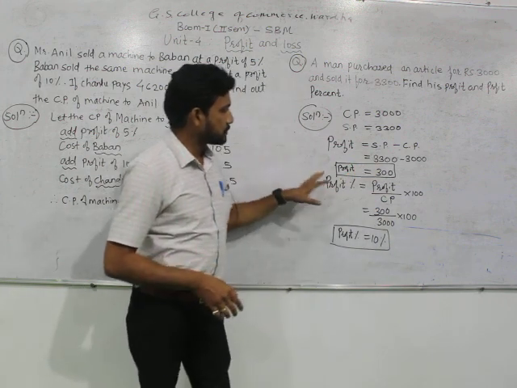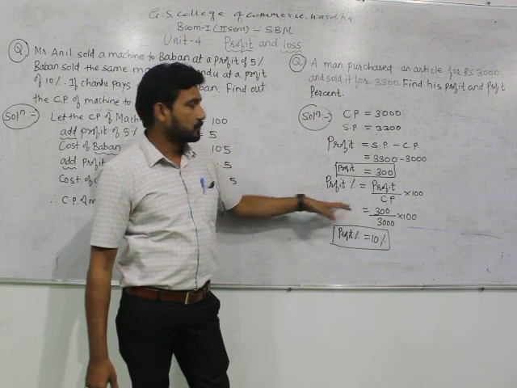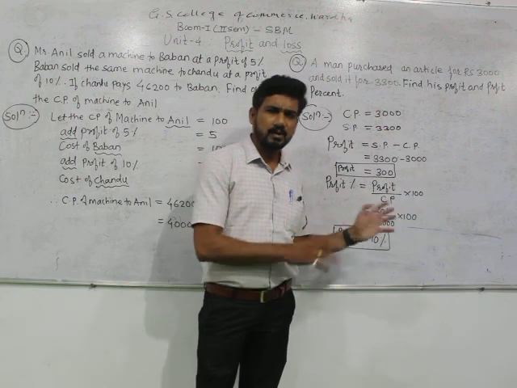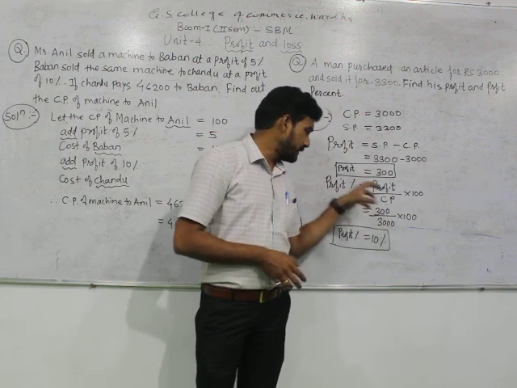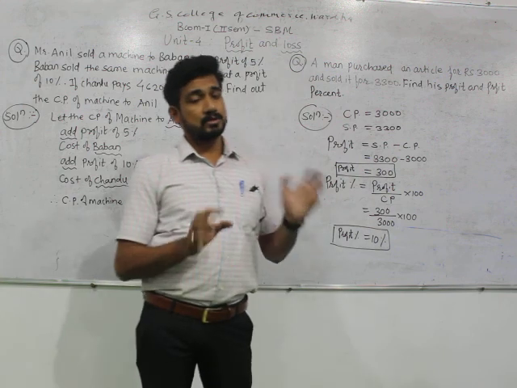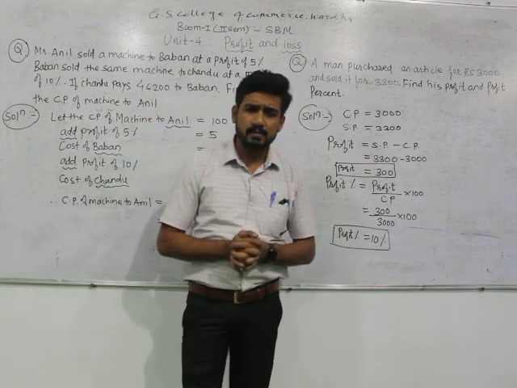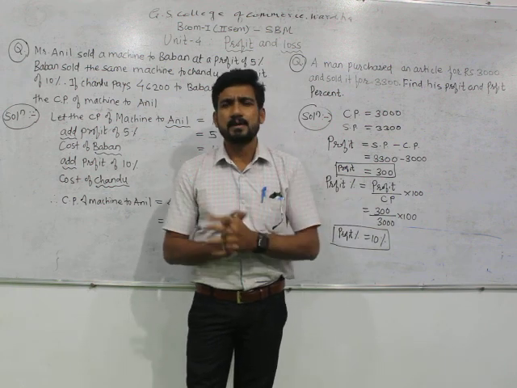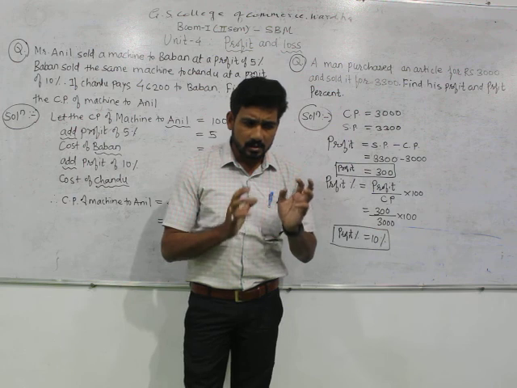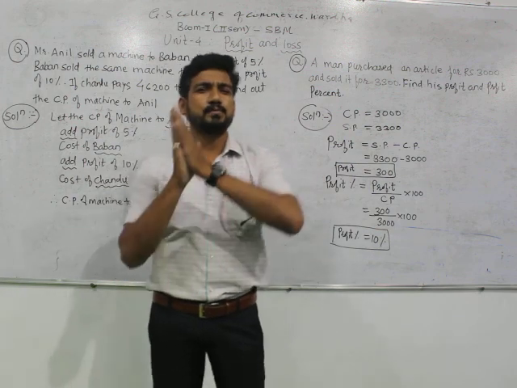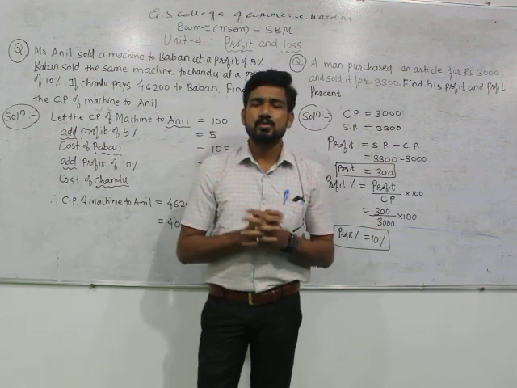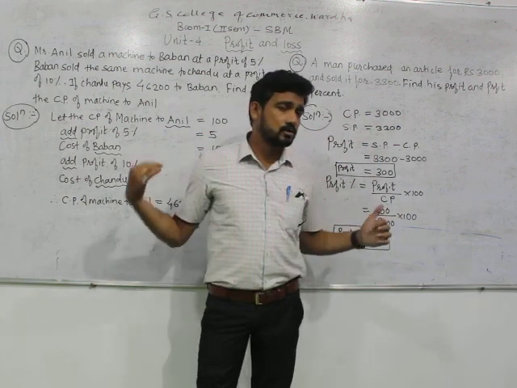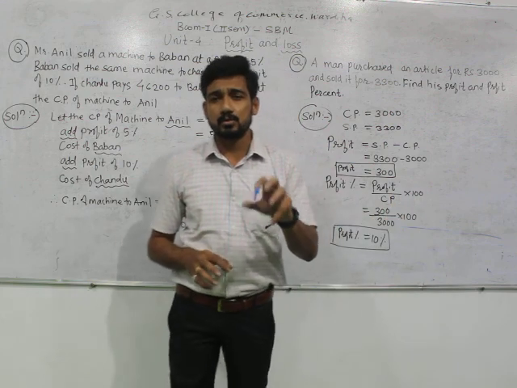The most important part of this problem is to find out the profit percentage. So profit percentage equals profit divided by cost price multiplied by 100. That is a formula that you can use to find the profit percentage. This is also one important thing that you have to keep in mind, that while solving the problems of business statistics or even business mathematics, you should remember the formulas properly, because that is the only base to solve the problems. For statistics, tabulation and formula are important. For mathematics, equation or formula is important. So you have to keep this in mind.